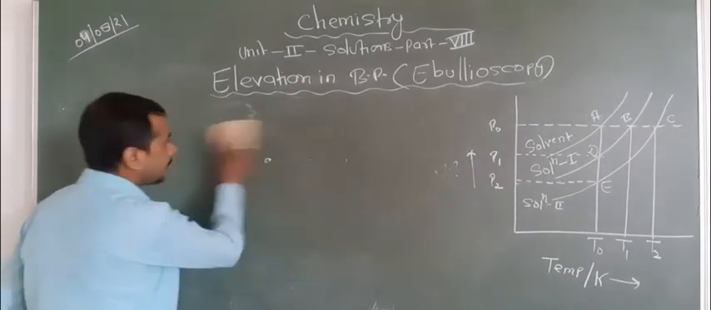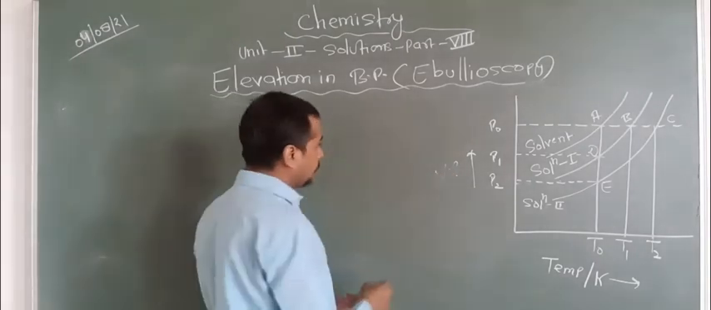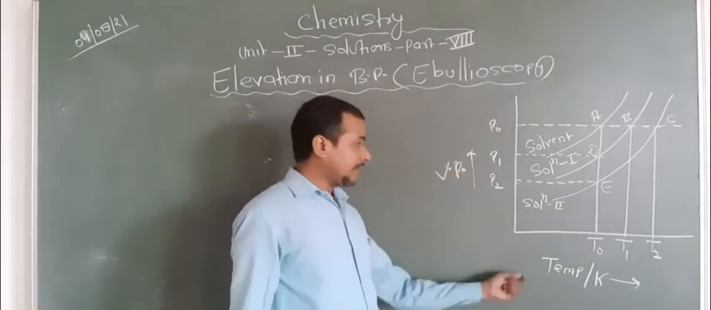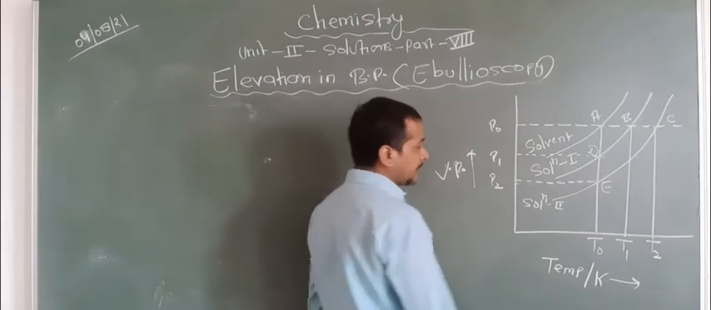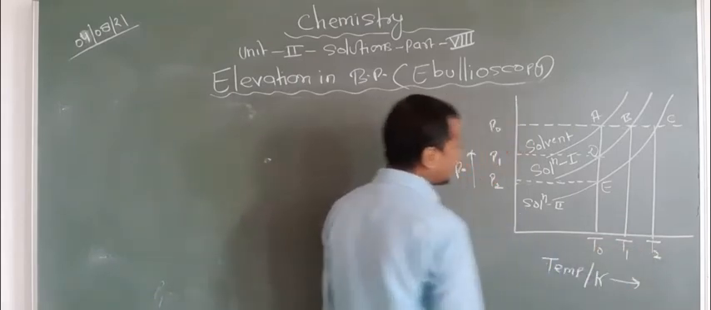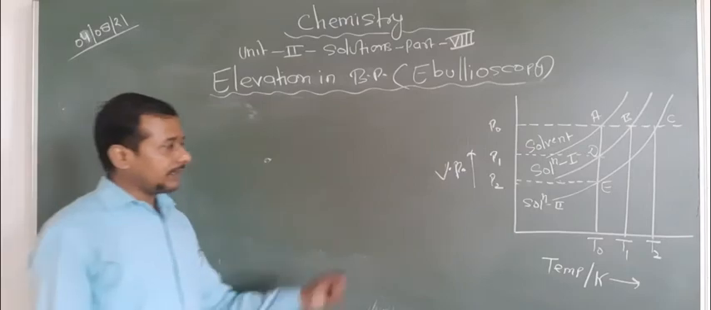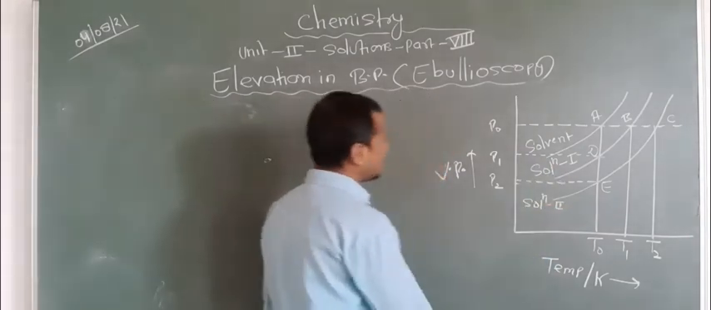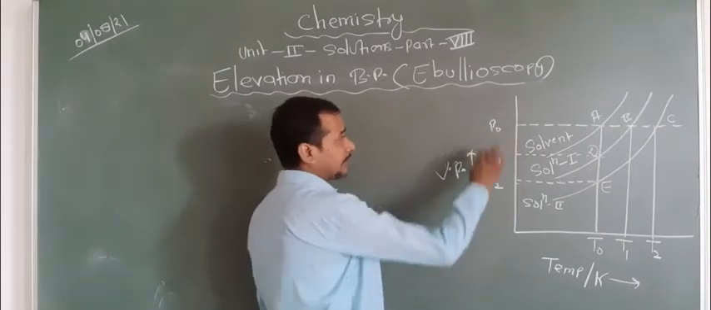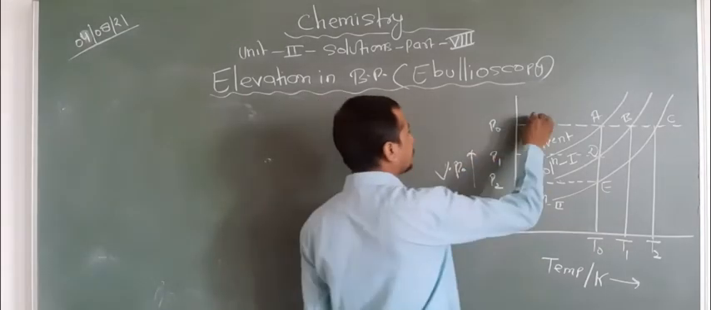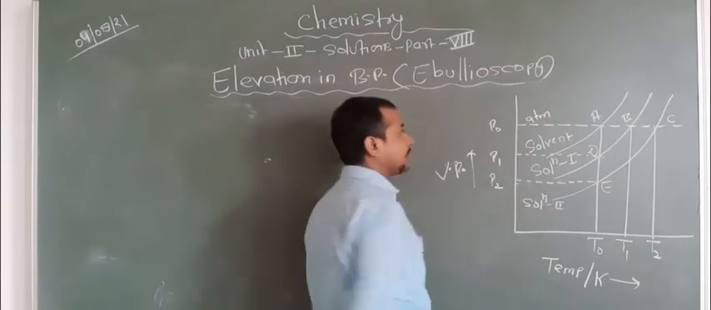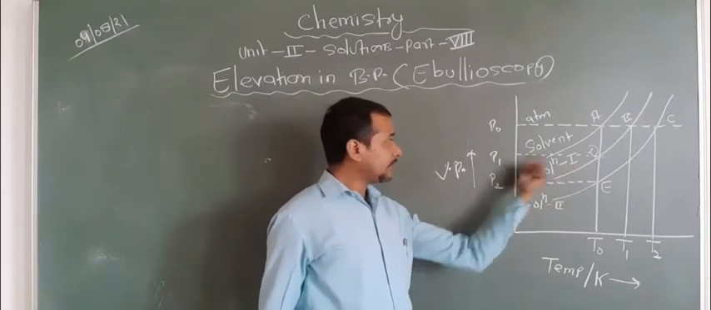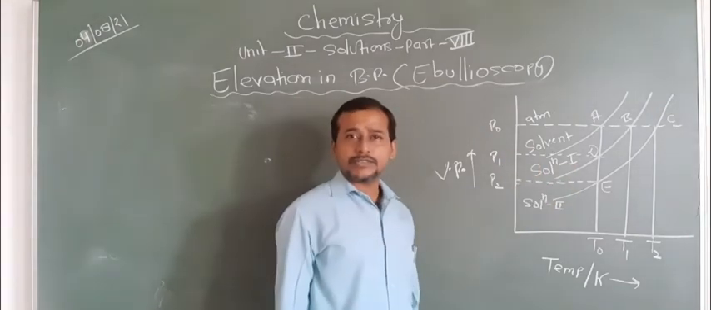You can understand this from the graph. Look at the condition of this graph: it is drawn between vapor pressure and temperature. Here three temperatures are taken: T0, T1 and T2. T0 is the temperature of the solvent, and T1 and T2 are the temperatures of solution first and solution second. Similarly, P0 is the atmospheric vapor pressure, P1 is the vapor pressure of solution 1, and P2 is the vapor pressure of solution 2.